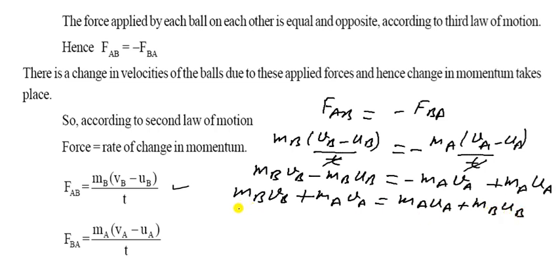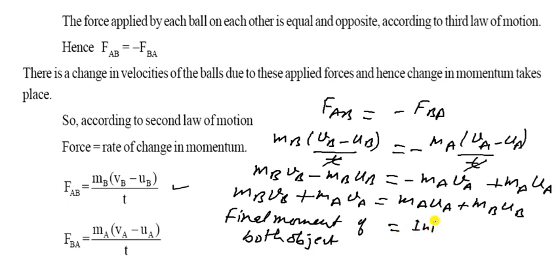So it will be MB VB plus MA VA is equal to MA UA plus MB UB. So it is the total momentum of the final and the total momentum of the initial object. Okay, so that one is conservation of momentum.